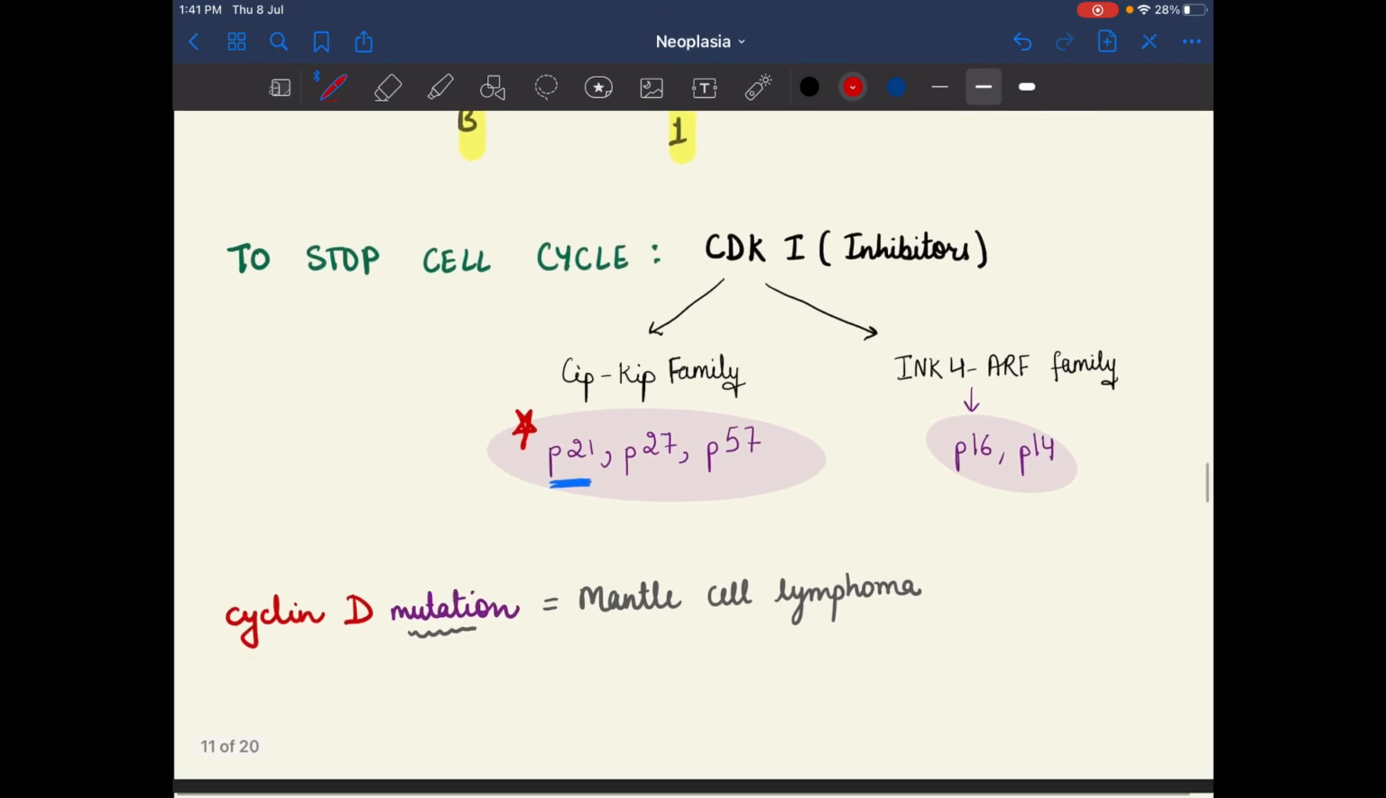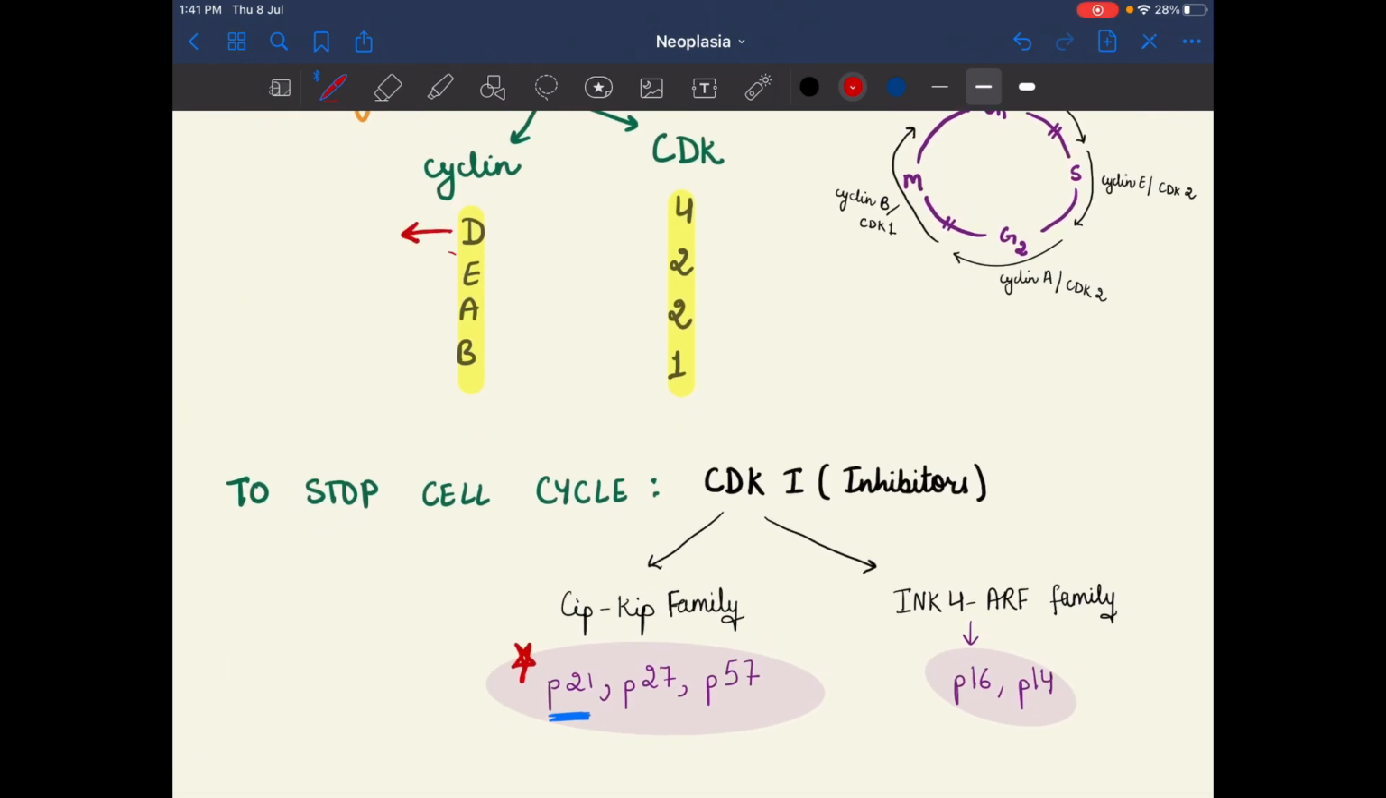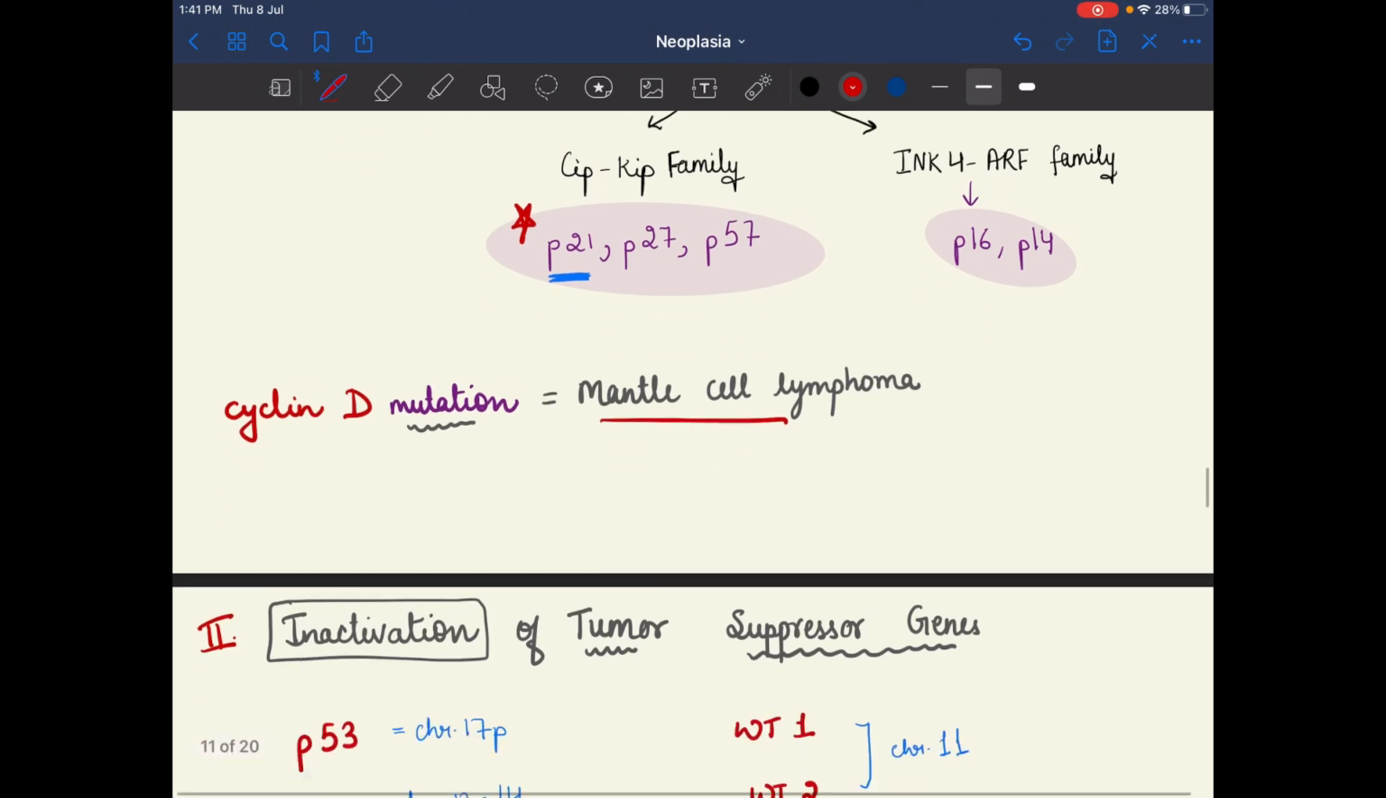If there is a mutation in cyclin D, then mantle cell lymphoma will occur. So cyclin D mutation causes mantle cell lymphoma.